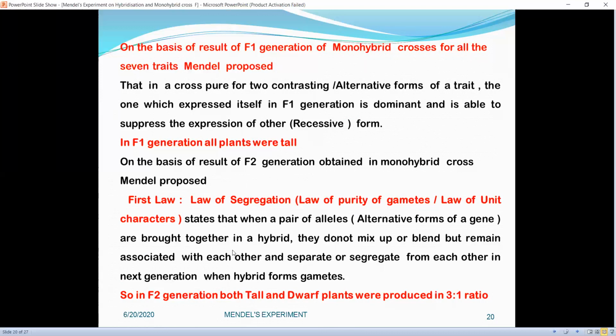This law states that when a pair of alleles, alternative forms of genes, are brought together in a hybrid, they do not mix up or blend but remain associated with each other and separate or segregate from each other in the next generation when the hybrid forms gametes. This means they never mix up; they remain as they are and then separate. So in F2 generation, both tall and dwarf plants were produced in 3:1 ratio.